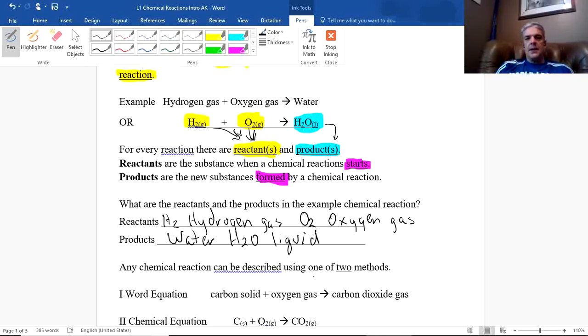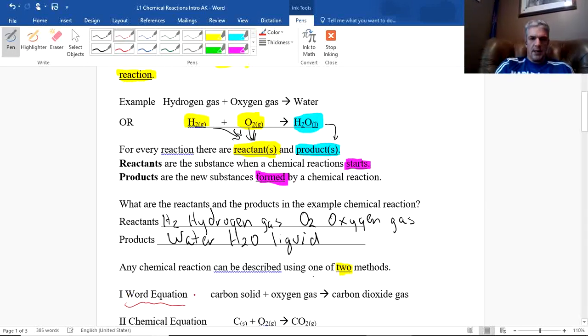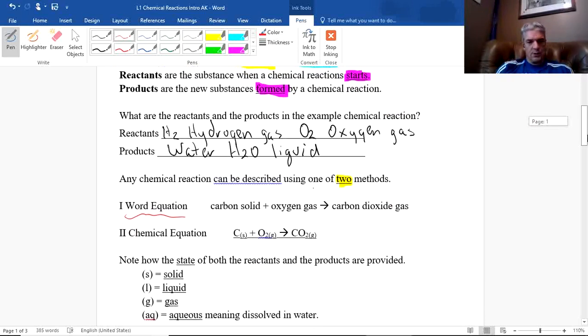So any chemical reaction can be described using two methods. One is to go with a word equation. We can use a word equation like this: carbon solid plus oxygen gas. And then we usually use an arrow. Sometimes we use a word like becomes or goes to, but usually an arrow, carbon dioxide gas. So if we were to take solid carbon and mix it with oxygen gas, we can actually make carbon dioxide. I'm not sure if they actually do that very much, but maybe that's how they make carbon dioxide gas. Believe it or not, they make carbon dioxide gas for certain special functions, although not very many.